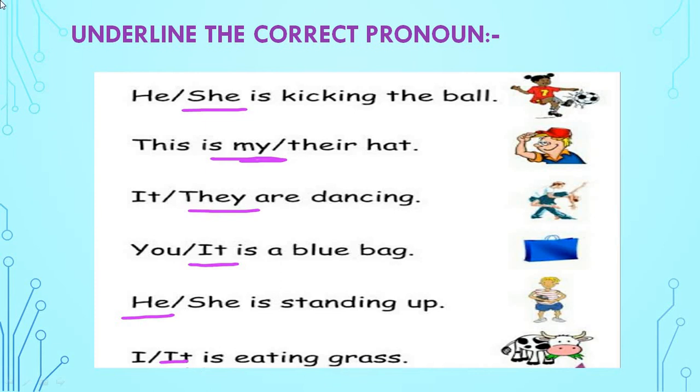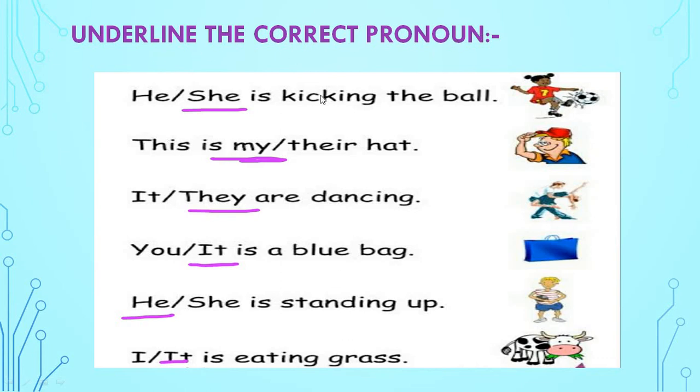See, now again we will do this. See here. She is kicking the ball. This is my hat. They are dancing. It is a blue bag. He is standing up. It is eating grass. Okay? See, again I am telling you, we will read this.